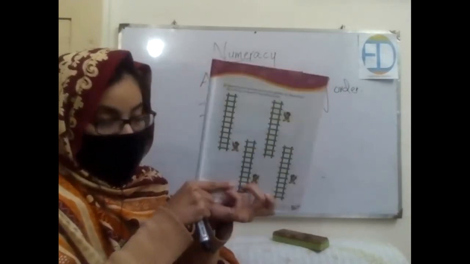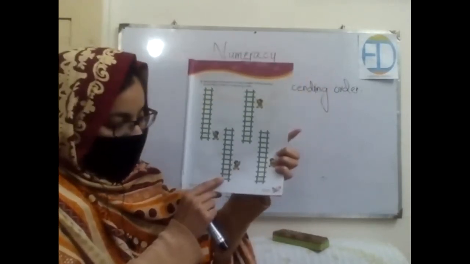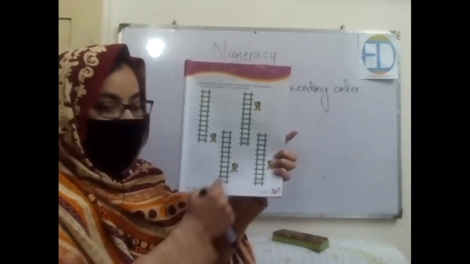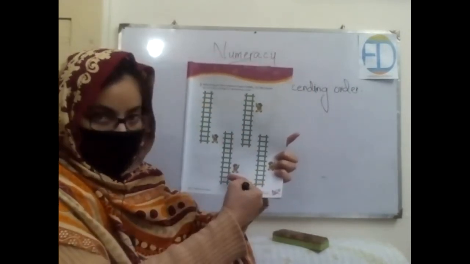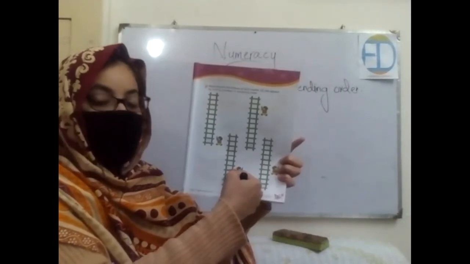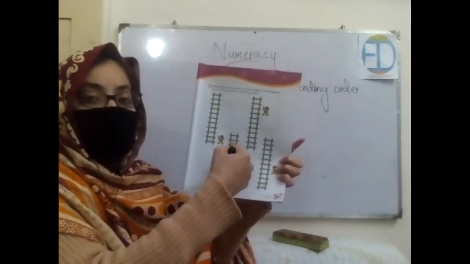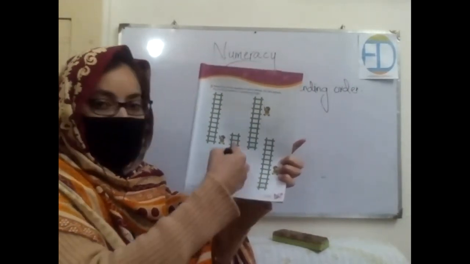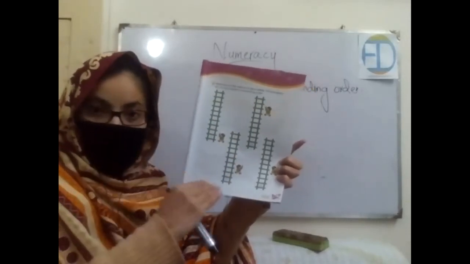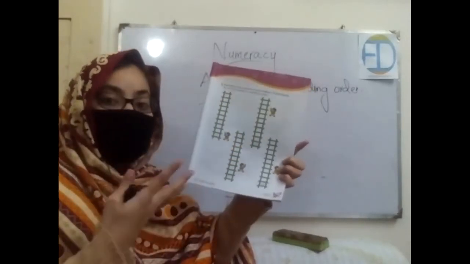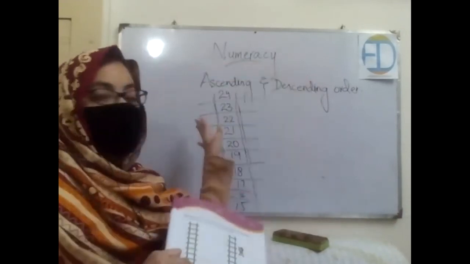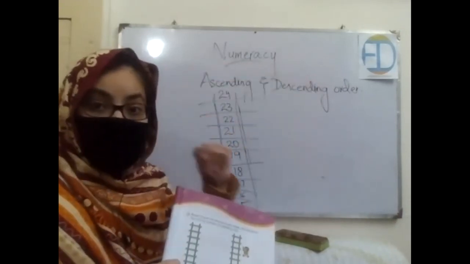Start from the bottom of the letter, where it is written 89, then move upward. 90, 91, 92, 93. Move in this way. Start from the bottom of the letter and then move upward. So it would be ascending order. And what we have done already was descending one, right?